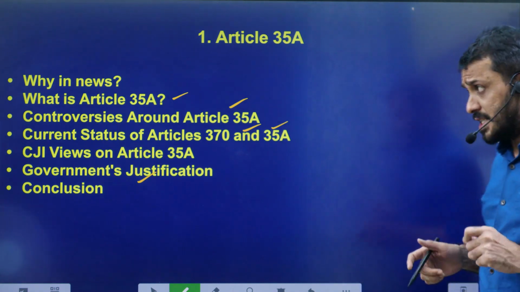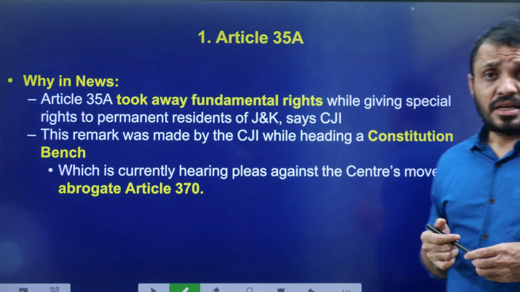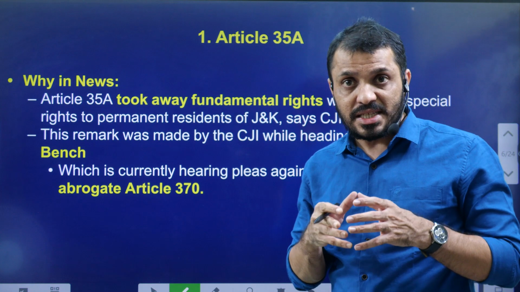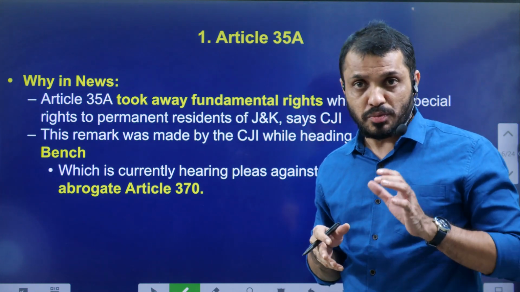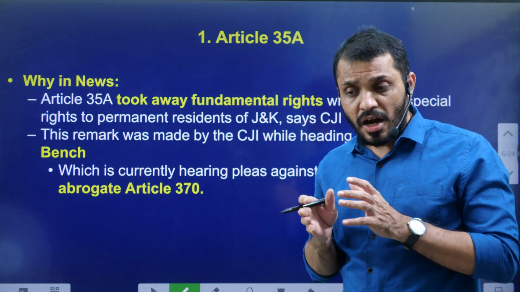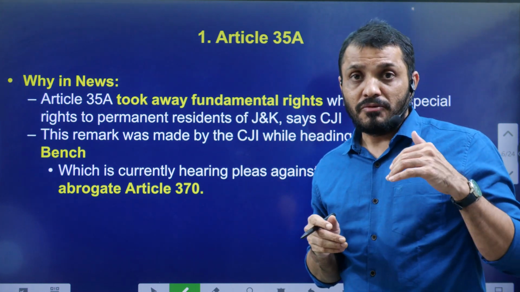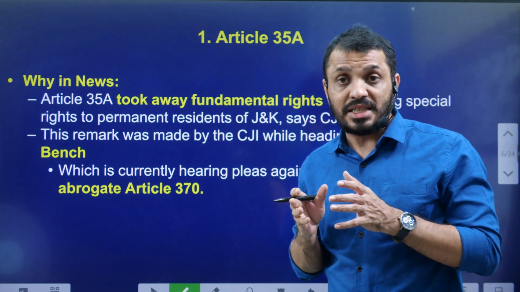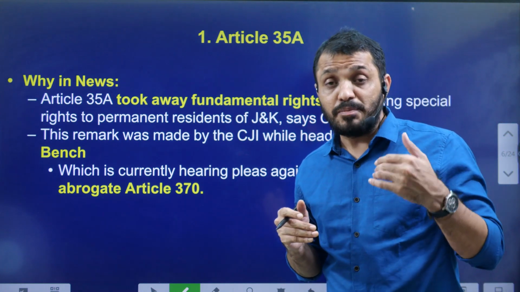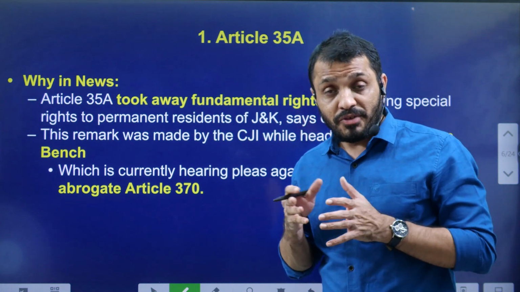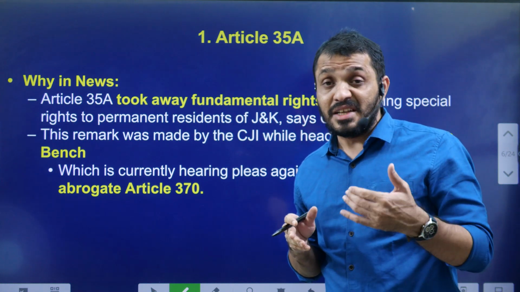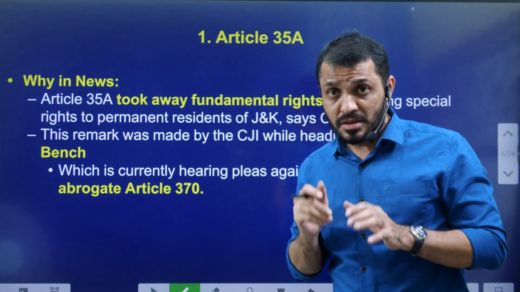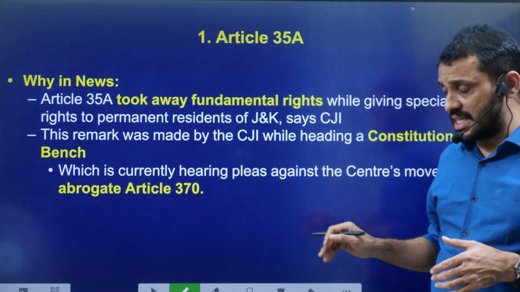First, let us see why it is in the news. Regarding the abolition of Article 370, the proceedings are now going on in the Supreme Court. The Supreme Court is examining whether the government violated the Constitution or not, and whether any particular issues were violated in the process of this abolition. To address the grievances surrounding Article 370, court proceedings are going on.